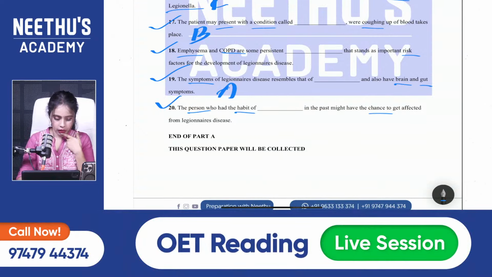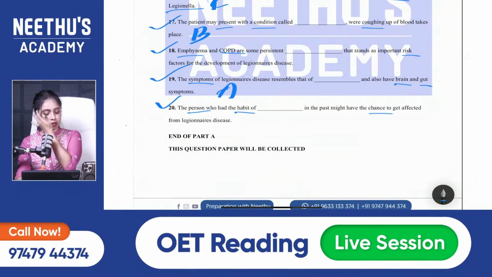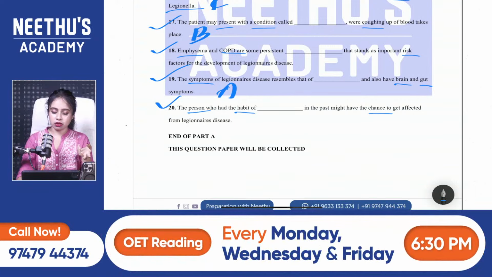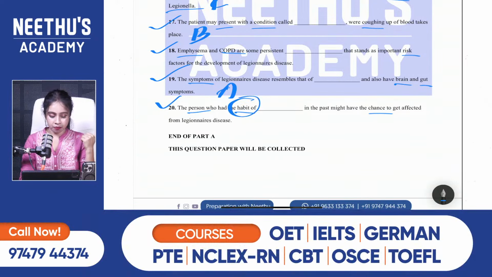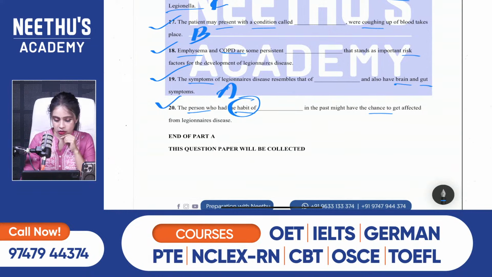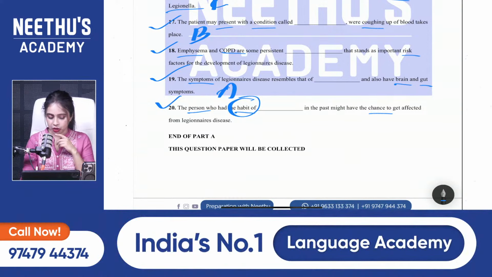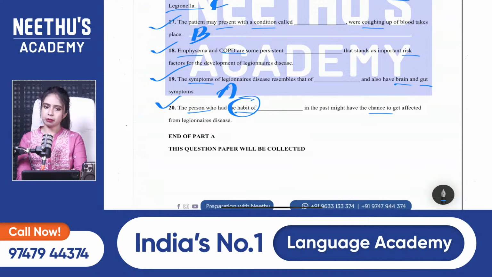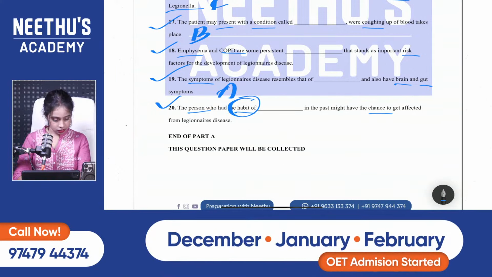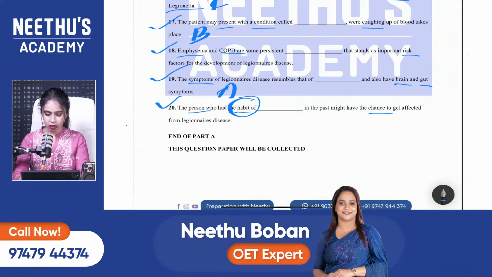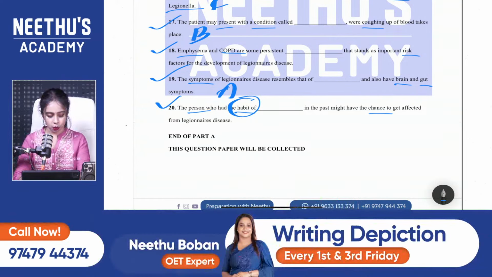Because of what habit is there a chance of getting this condition? I will not say the answer, you guys say it. Any idea? What habit?